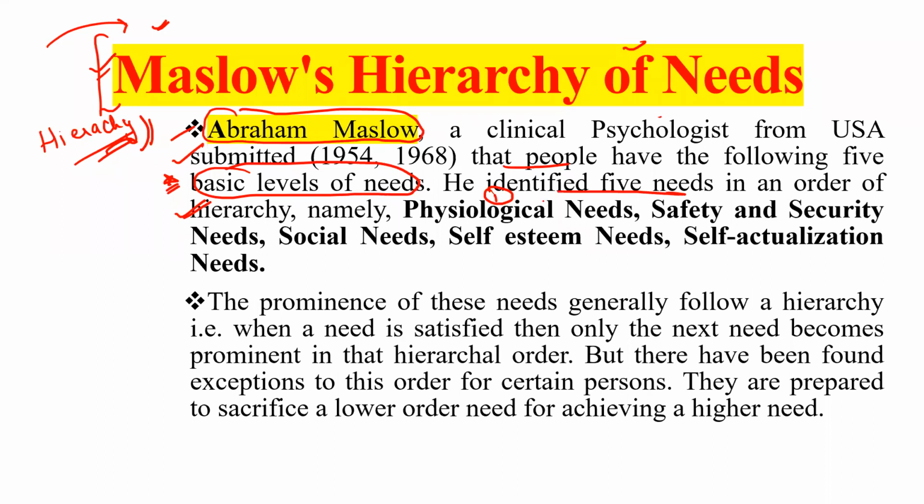What is the order? The first one is the physiological needs. They will ask simply the hierarchy in the examination, three times. First one is the physiological needs. Second one is the safety and security needs. Third one is the social needs. Fourth one is the self-esteem needs. Fifth one is the self-actualization needs.